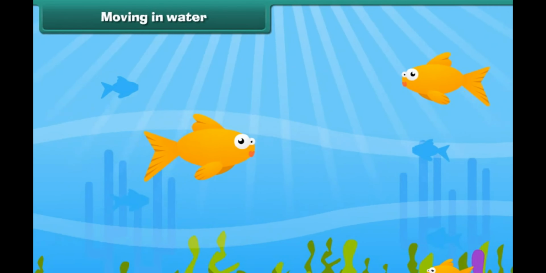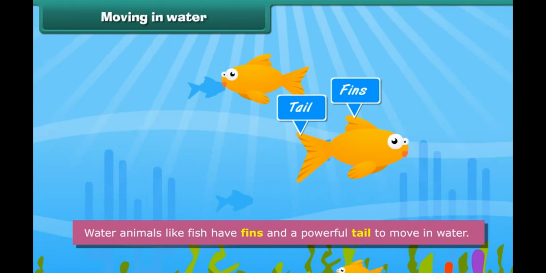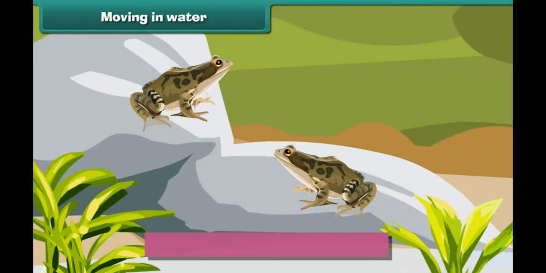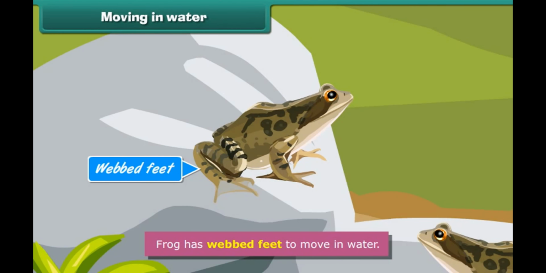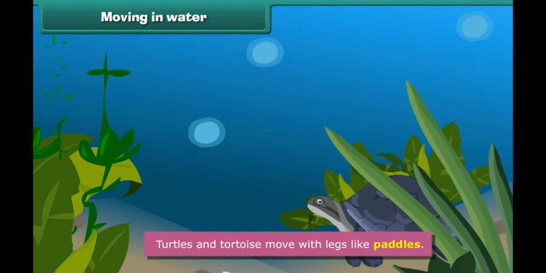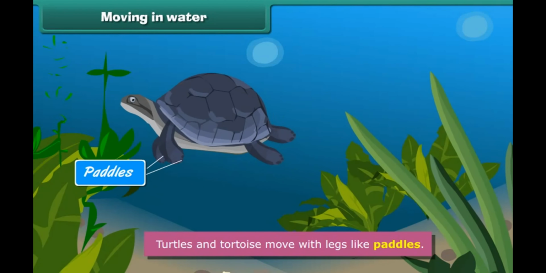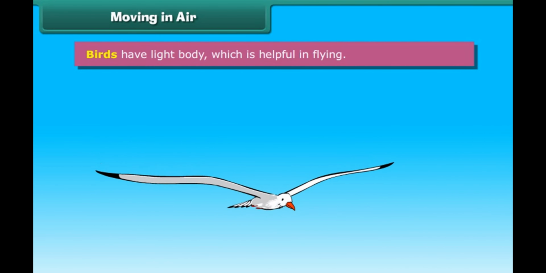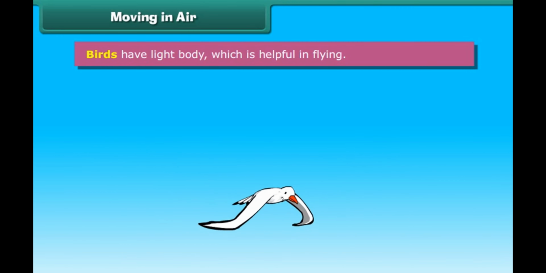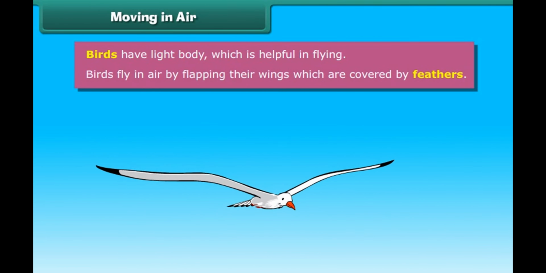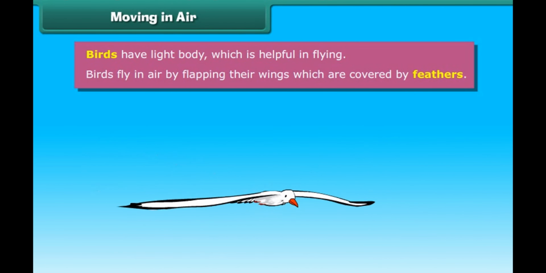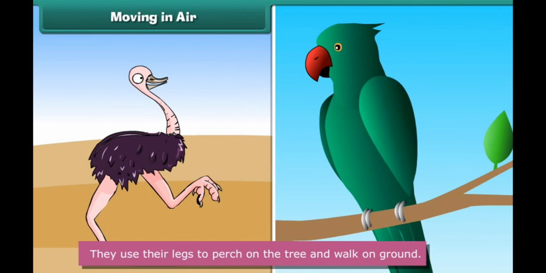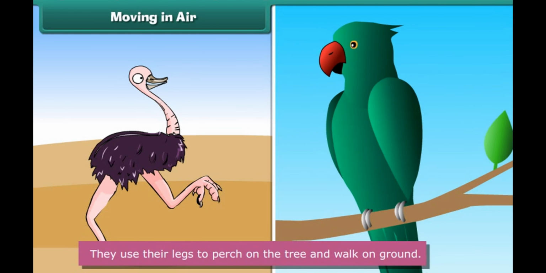Moving in water. Water animals like fish have fins and a powerful tail to move in water. Frog has webbed feet to move in water. Turtles and tortoises move with legs like paddles. Moving in air. Birds have light body, which is helpful in flying. Birds fly in air by flapping their wings, which are covered by feathers. They use their legs to perch on the tree and walk on ground.